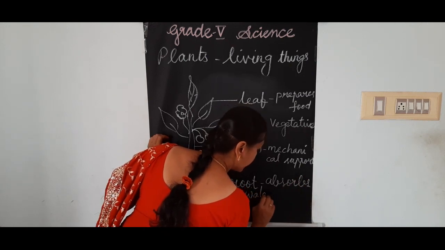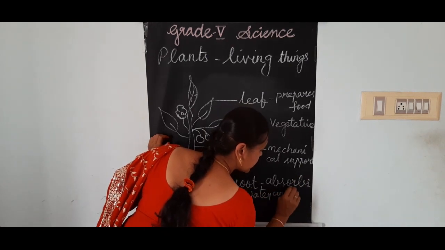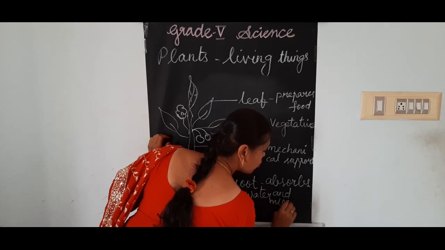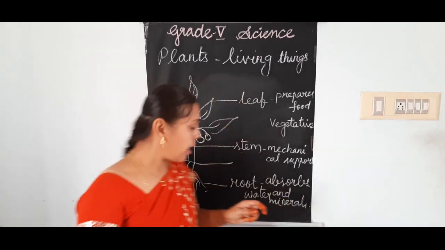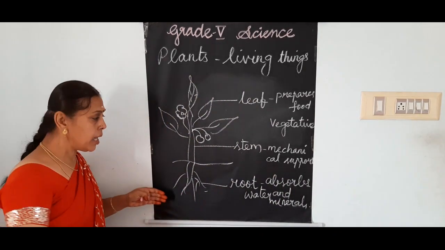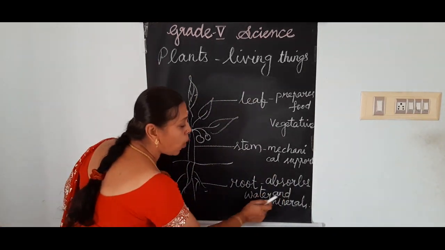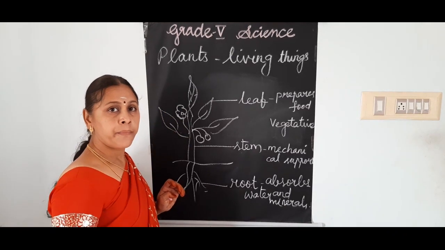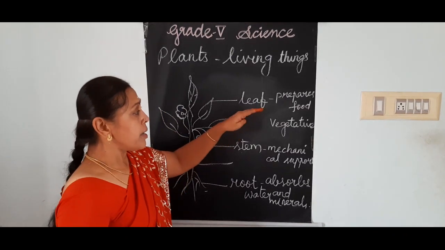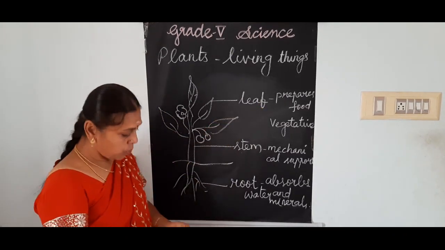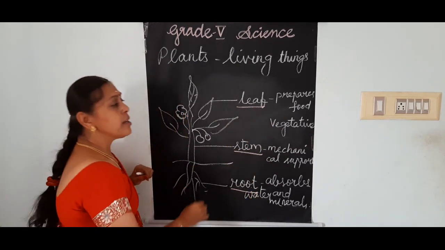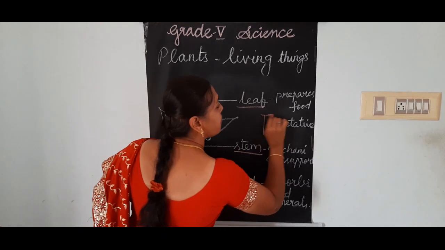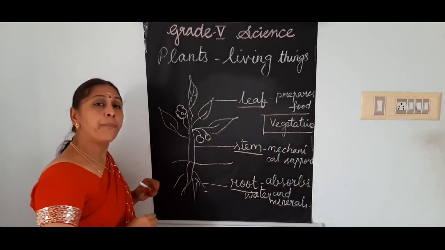Absorbs water and minerals. From where do these roots absorb water and minerals? From the soil. From the soil, the root absorbs water and minerals. So, these three parts, what are they? Leaf, stem and root. These three are called vegetative parts of the plant.